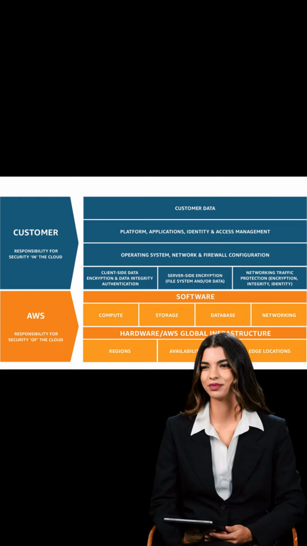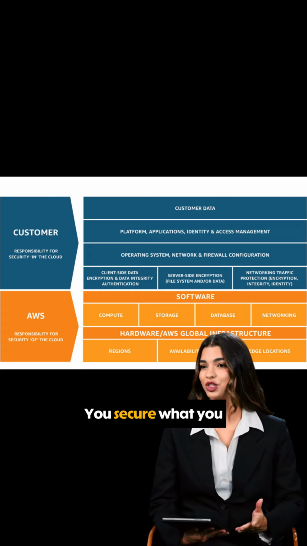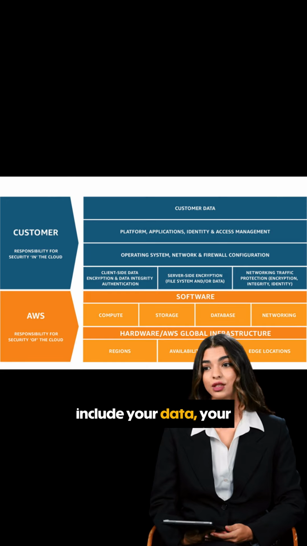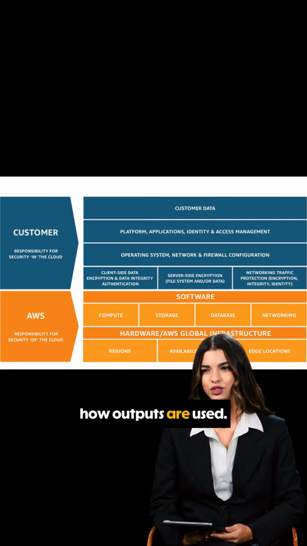Shared responsibility in simple terms. AWS secures the cloud infrastructure. You secure what you build in the cloud. For AI, your responsibilities include your data, your prompts, the model you choose, your configuration, and how outputs are used.